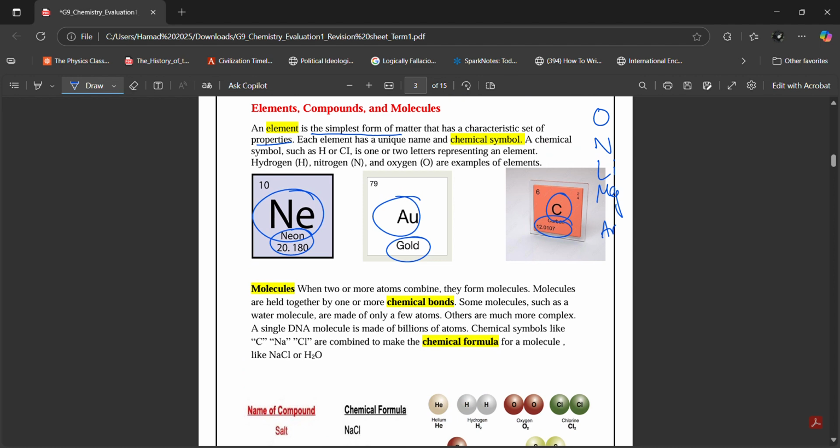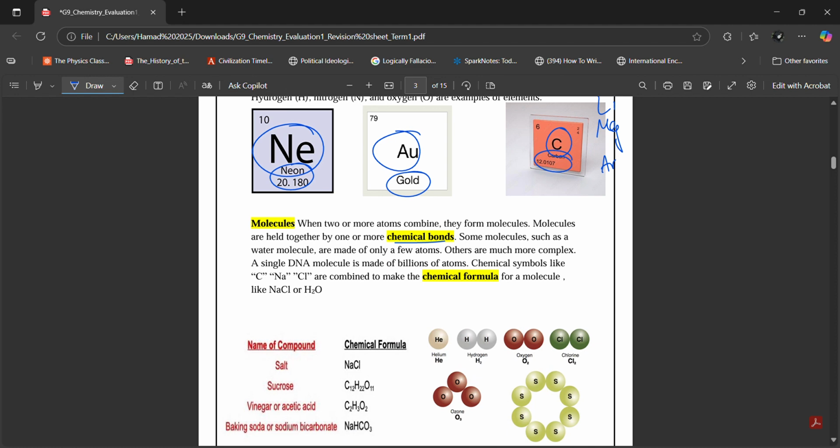What is a molecule? A molecule is when two or more atoms combine. When two or more atoms combine, that is what we call a molecule. That particle is called a molecule, right? Now, how do the atoms combine? The atoms combine by joining together with each other through chemical bonds. Let me give you an example, Ibrahim.